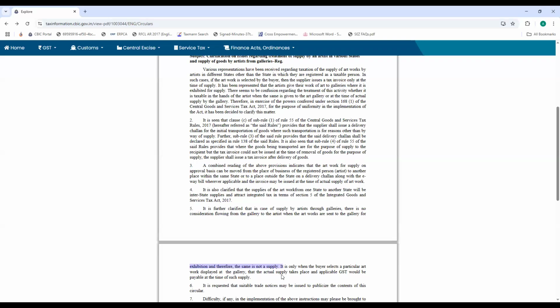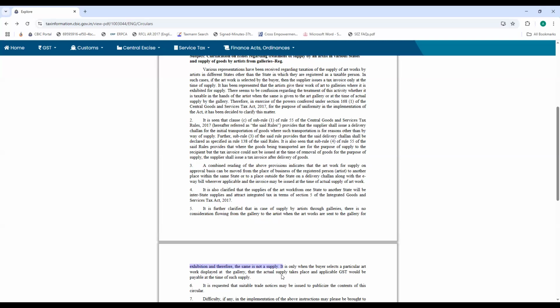Once, see, we cannot take a case wherein this circular is only applicable when the display is made by some other person. And if I make the display, then I am a casual taxable person which is required to be registered. So what this circular has tried to say is that whenever the goods are moved, if the person to whom the goods are to be sold is not identified, they can be moved on a challan.